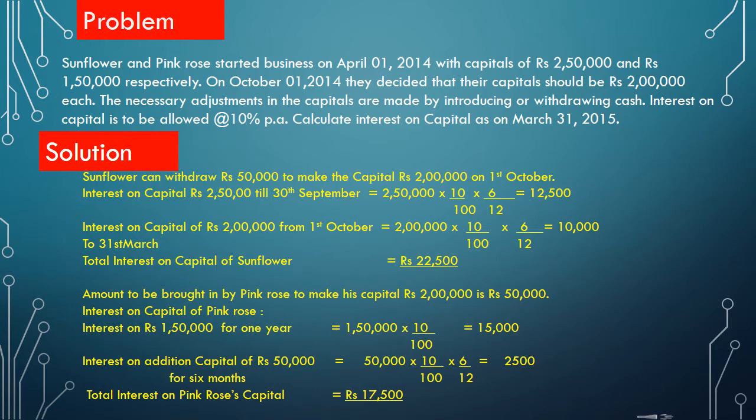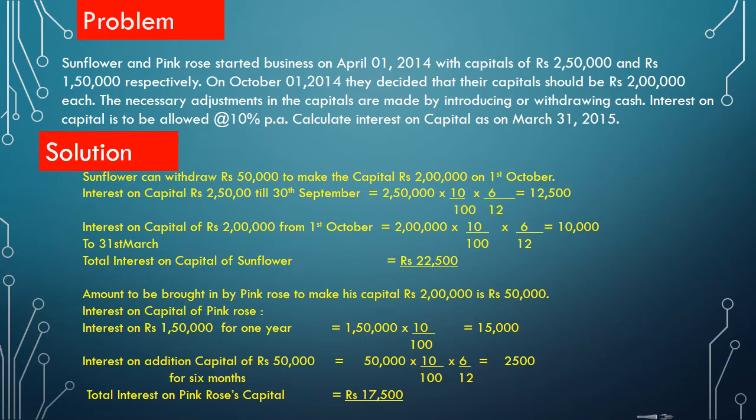So here Sunflower and Pink Rose started the business with 2,50,000 and 1,50,000 respectively. But after 6 months they have decided that their capital should be 2 lakh each. From that we can understand that Sunflower withdraws 50,000.